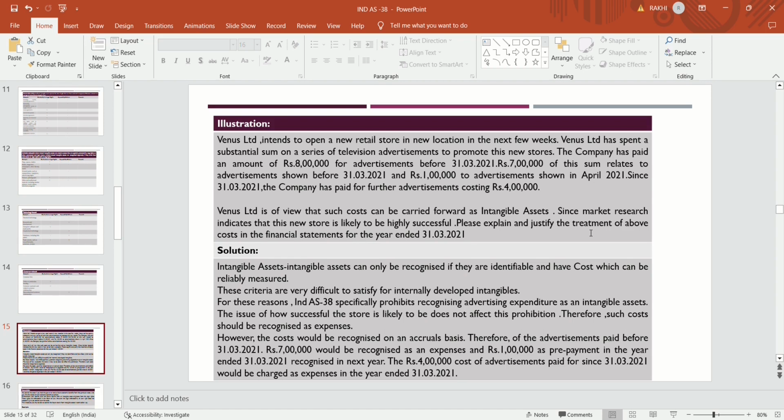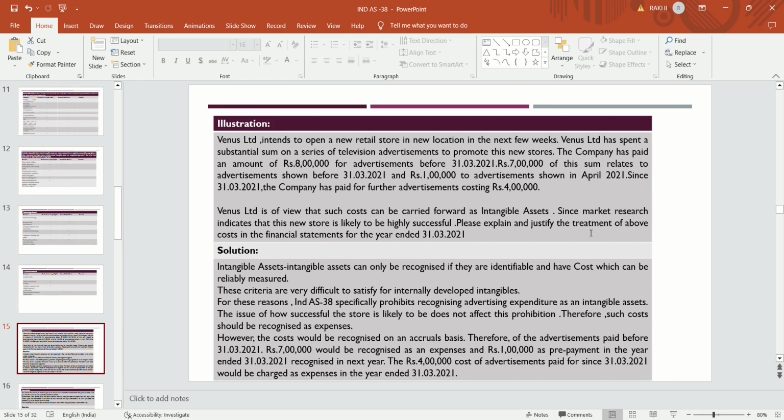Intangible assets can only be recognized if they are identifiable. Only when the assets are identifiable, meet the definition of intangible asset, and the cost can be measured reliably, then only the asset is to be recognized in the books of accounts.